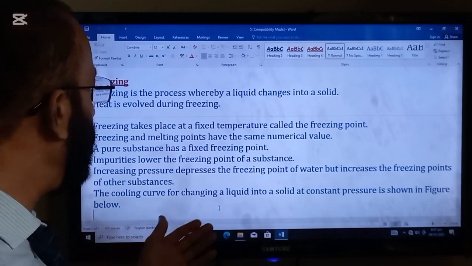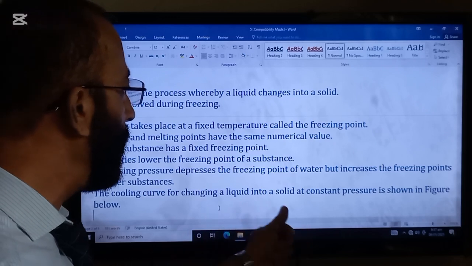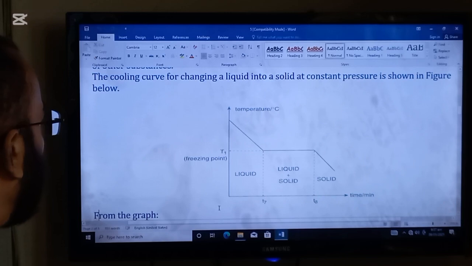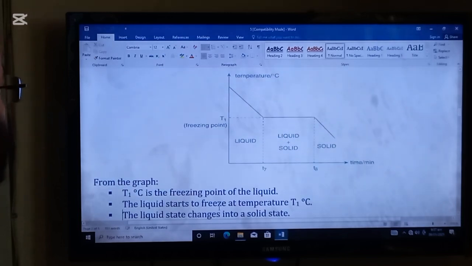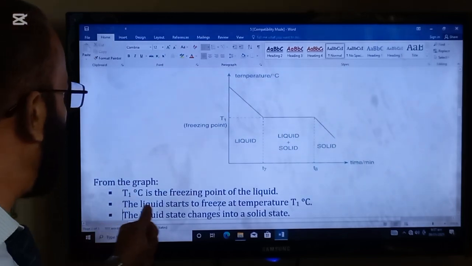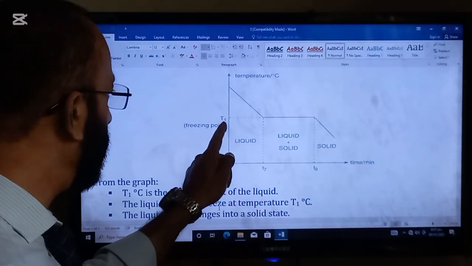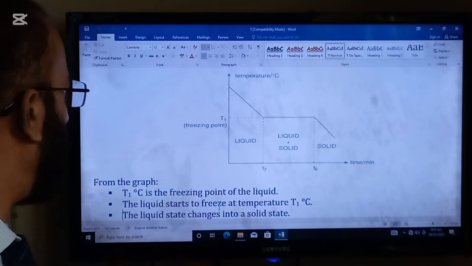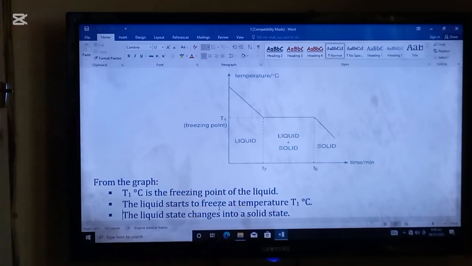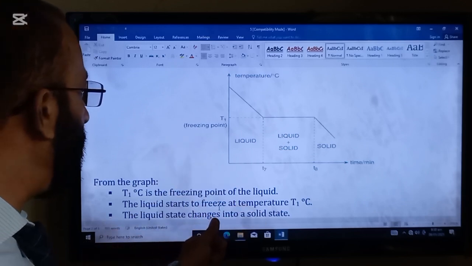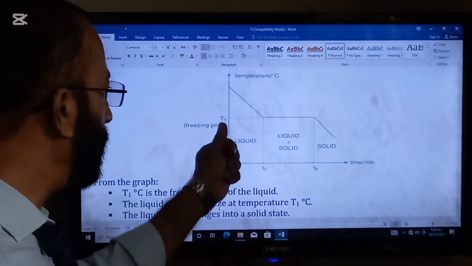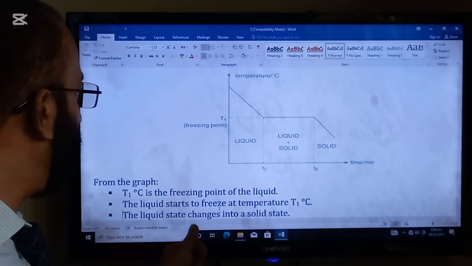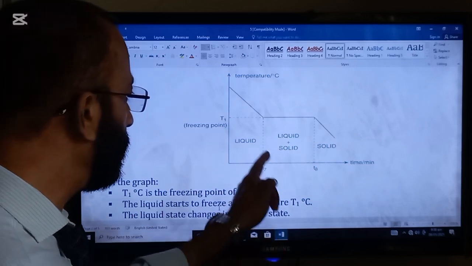The cooling curve for changing a liquid into a solid at constant pressure is shown in the figure below. So here is a figure. T1 degree C is the freezing point of a liquid. Here is the T1 degree C temperature, which is the freezing point of a liquid. The liquid starts to freeze at temperature T1 degree C. The liquid state changes into a solid state.